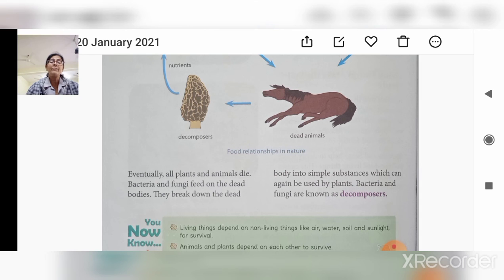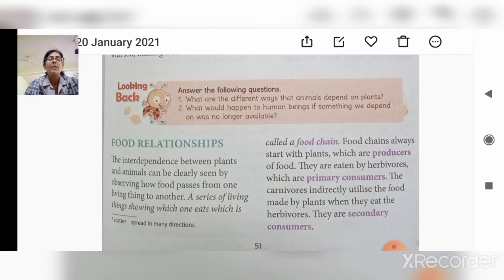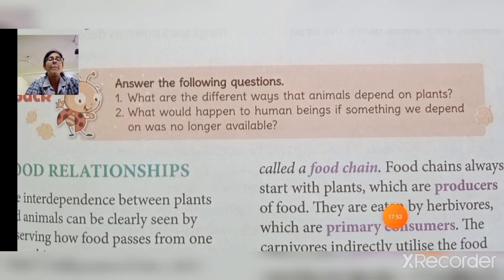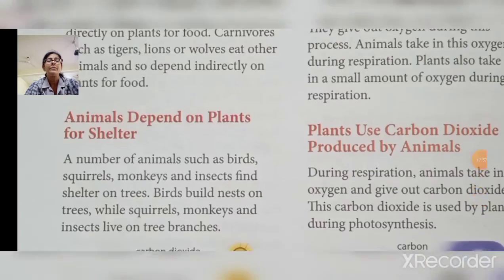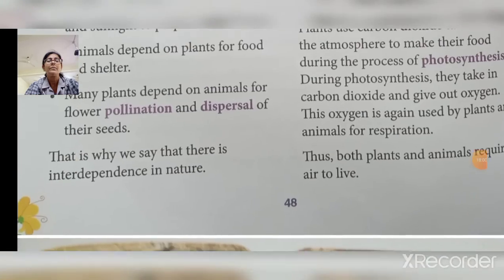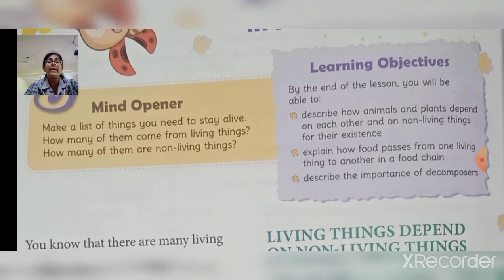So by the end of this chapter, what have you learned? How animals and plants depend on each other, then the food process, and the importance of decomposers. Decomposers are very important for the soil to make it fertile, right?